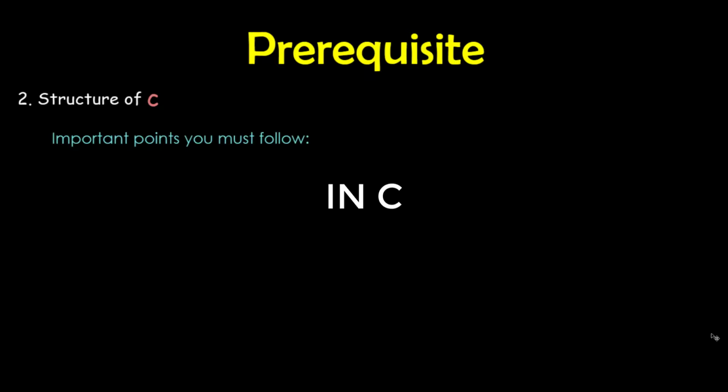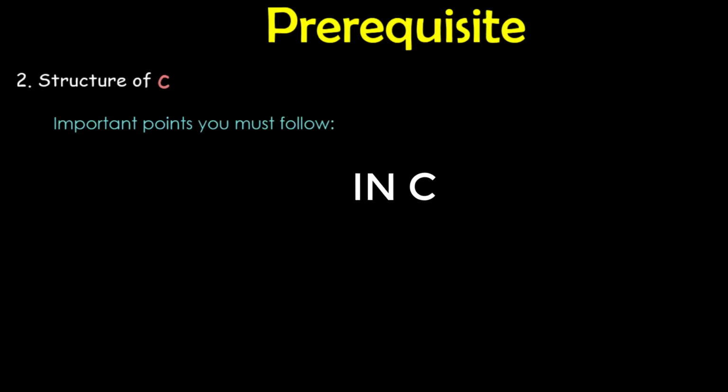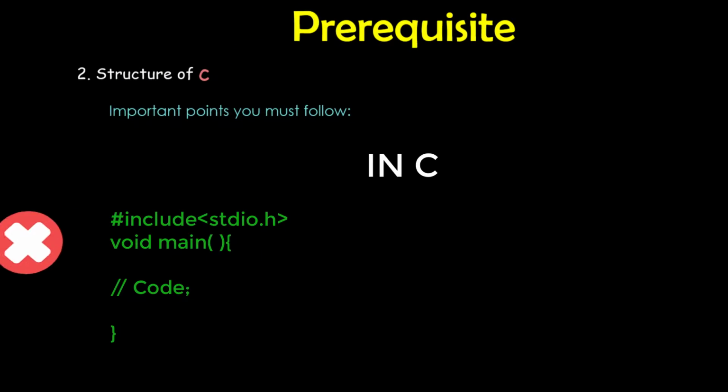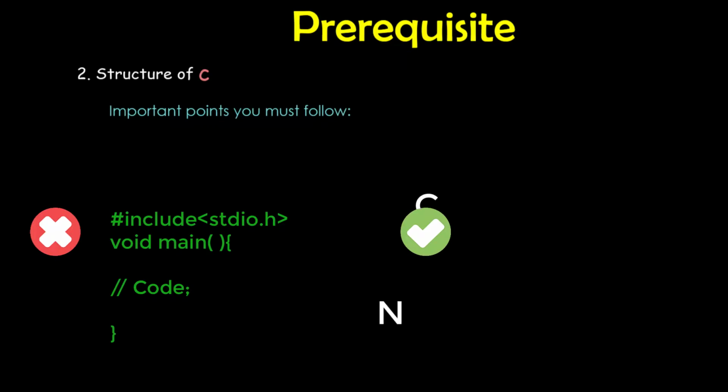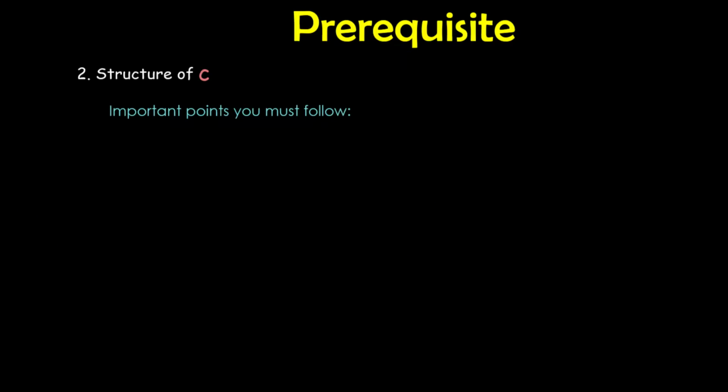In C, we write our code in the main function, that is, void main. But it is not a good practice to use void main, as most of the coding contests and new compilers ask you to start code with int main and won't accept void main. So it's better to start your code with int main. Then comes the part related to the question.